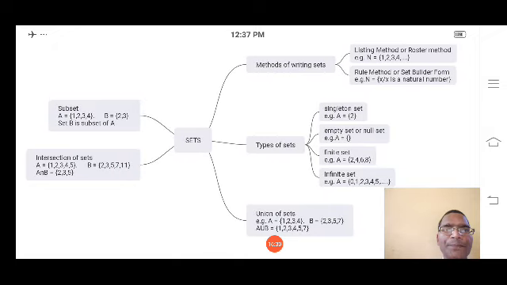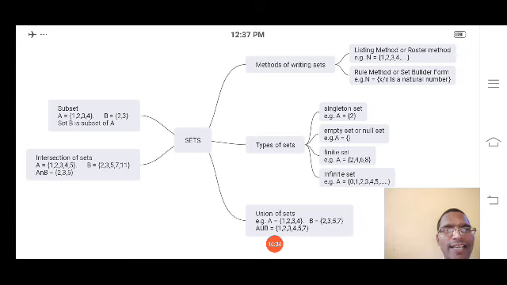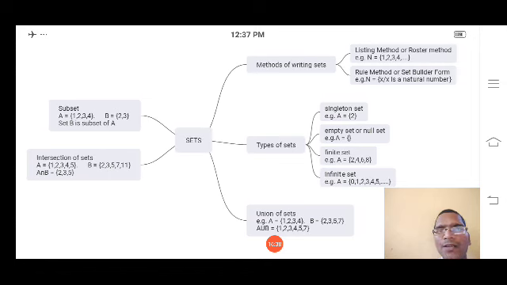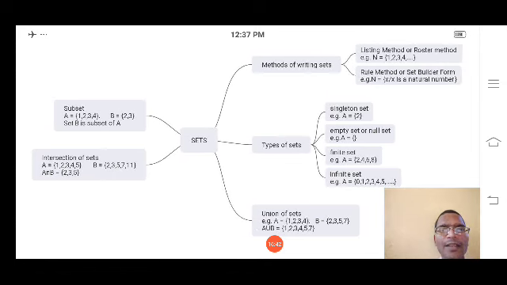Then we have learned the types: singleton set, empty set, finite and infinite. Now the remaining topics we are going to do in the next class. So students, today you should know how to write a set, first thing. Then you should know what the four types of sets are. Remaining topics we are going to do in the next class.